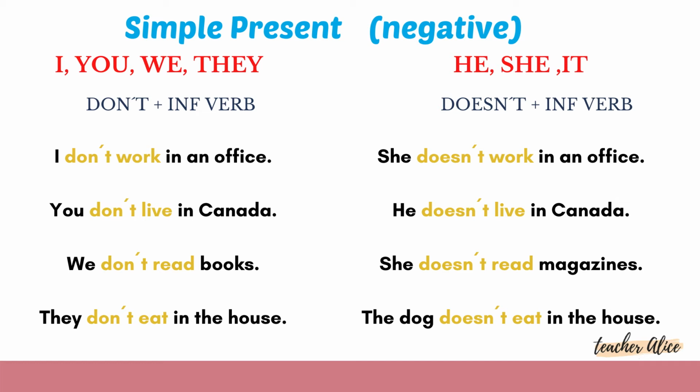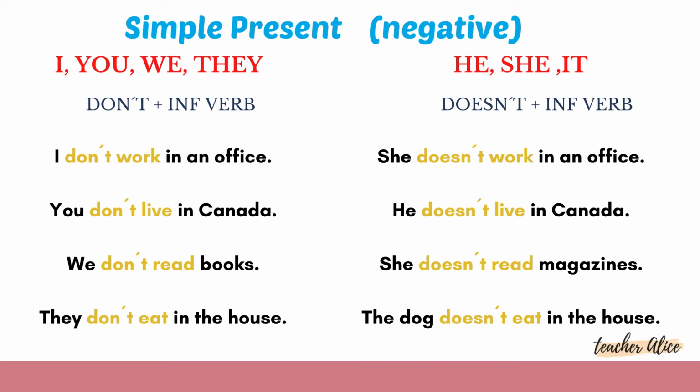Okay, this one is negative. Affirmative, she works in an office. Okay, if I have my auxiliary doesn't, my verb goes in infinitive. Okay, doesn't works, totally incorrect. He doesn't live in Canada. Doesn't live. Lives is incorrect in this part. She doesn't read. Doesn't read.